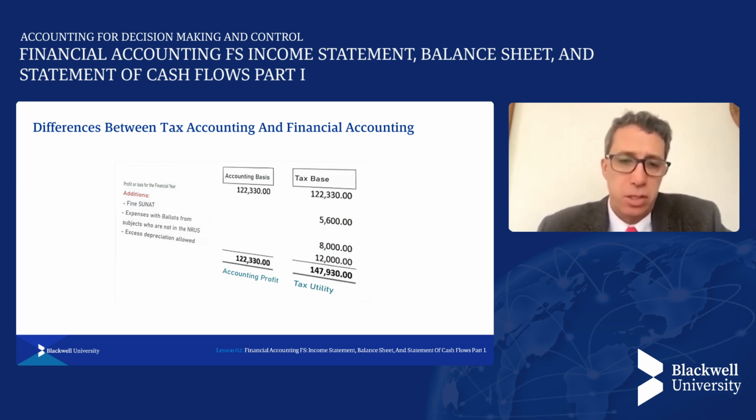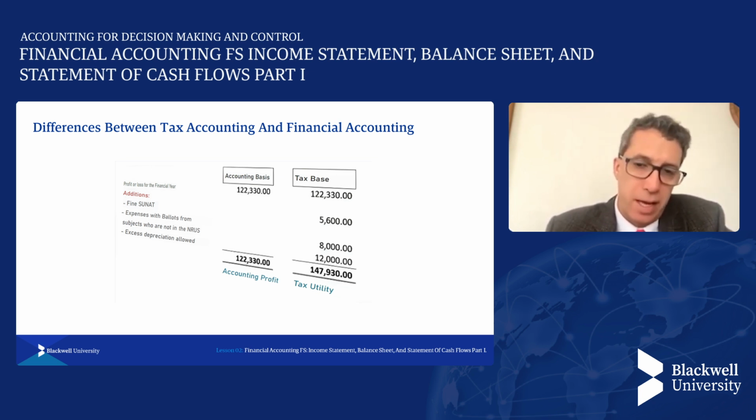And what does that mean in summary? It means that the financial accounting profit in this case would be 122,330. The tax profit for tax payment purposes would be 147,930. And we need to be clear that many times companies mix tax issues with financial ones. And here it must be made very clear that these are parallel paths. But what we will normally be prioritizing in this course is financial accounting.